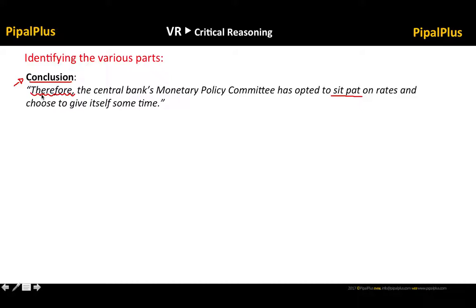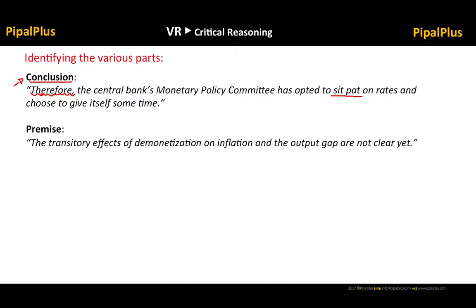All right, the next thing we'll identify is the premise. Now, as far as the premise is concerned, premise is typically the background information on which we have figured the conclusion out, or in which the speaker has figured the conclusion out. So the premise is the first sentence of the argument: the transitory effects of demonetization on inflation and the output gap are not clear yet, right? So this is the premise.